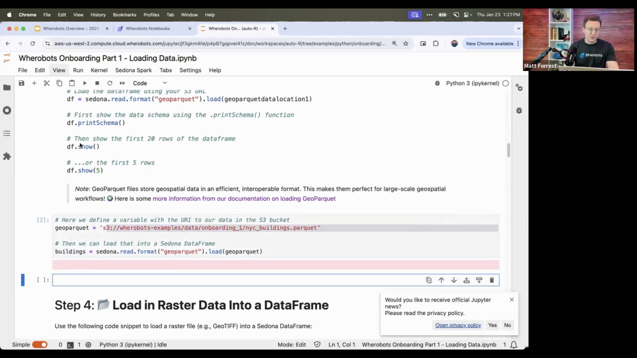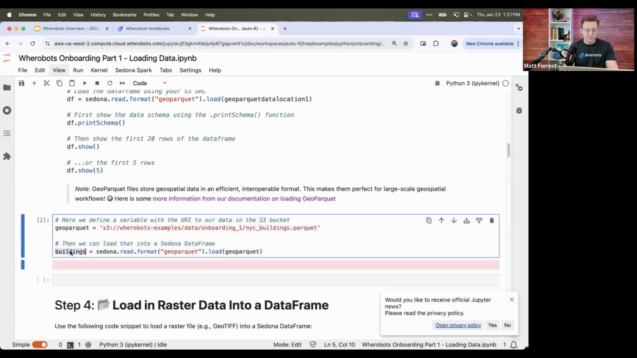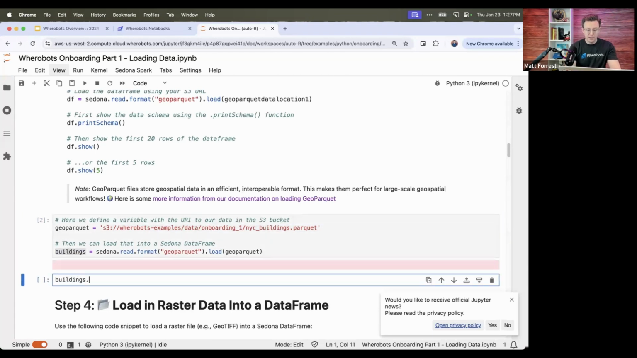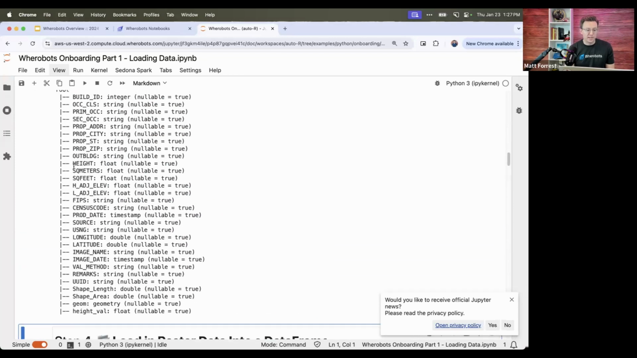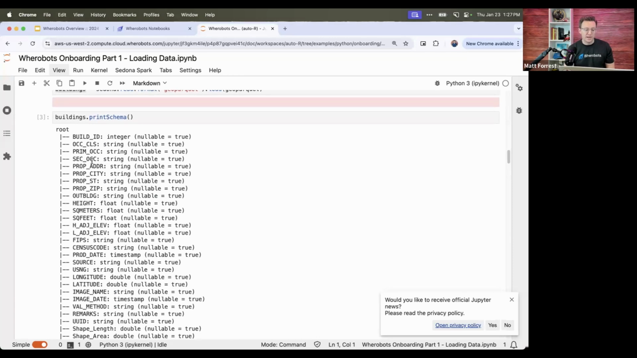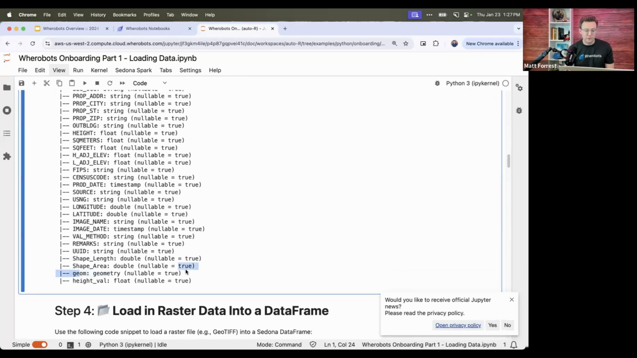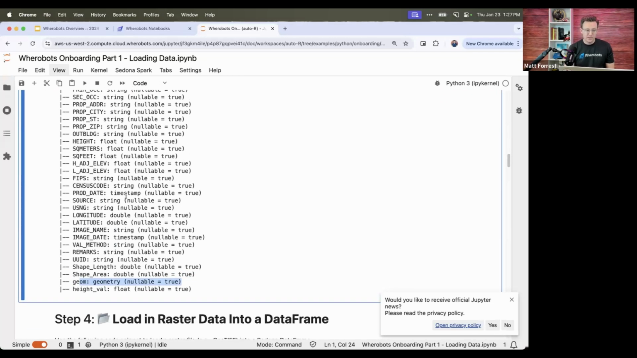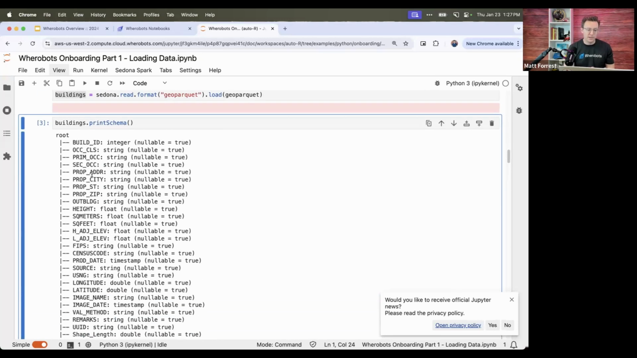So if we wanted to actually see the data frame, buildings now holds that data for us. You can say print schema, and then that will just print out the schema for us. You can see here is the build ID. And then most importantly, we have our geometry attribute here, which is our geometry. We have a bunch of different data here, like the city, address, state, zip, stuff like that. This is data from FEMA, the Federal Emergency Management Agency here in the US.